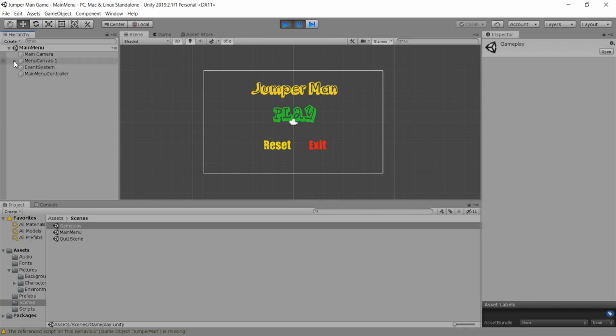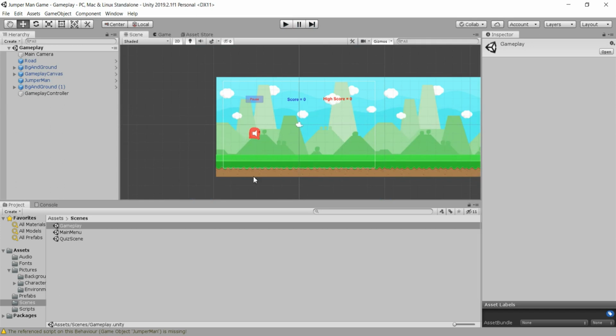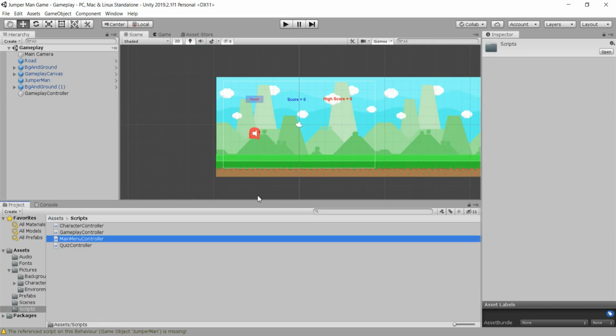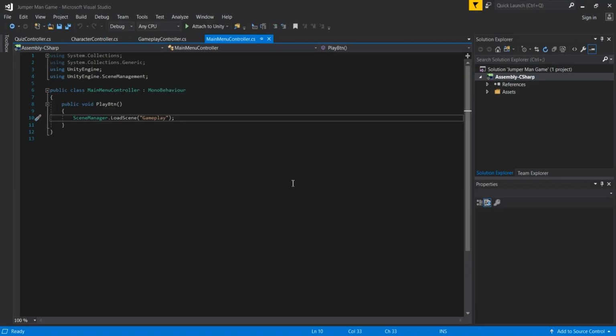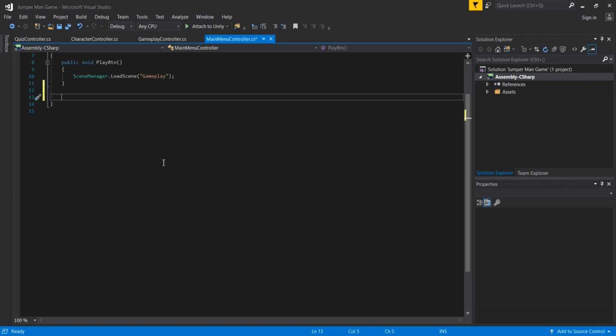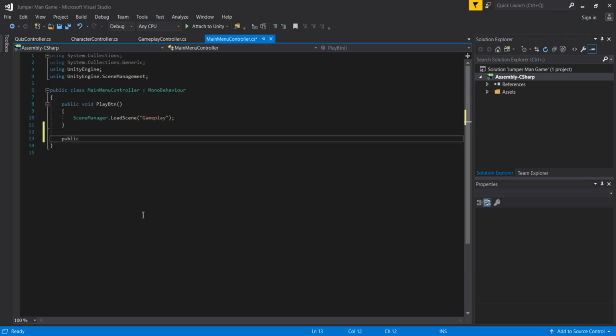So when I go here, yeah, we forgot in the main menu scene to set up our high score. So guys, when we go now here in the scripts and then in the main menu, I actually left this as an end behavior, a finishing behavior. So now when I go here below our play button, we are going to make a public void ResetButton.